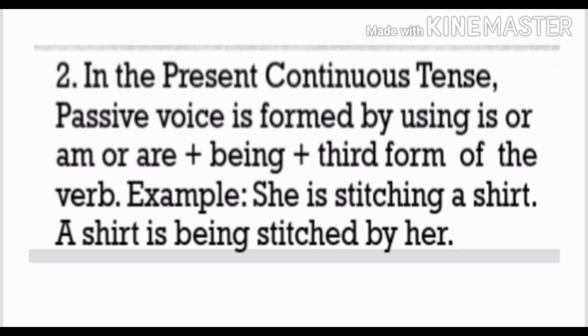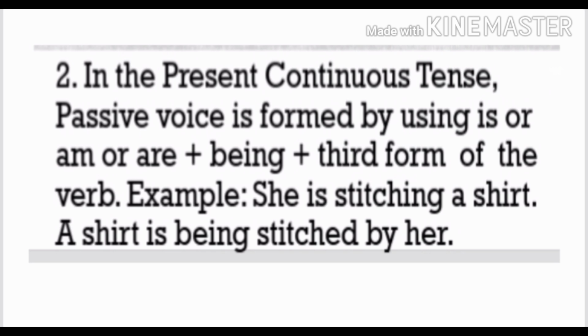In the present continuous tense, passive voice is formed by using is, am or are plus being plus third form of the verb. So the example is, she is stitching a shirt. So now when you change it to passive voice, a shirt is, according to the rule, is, am or are plus being, B-E-I-N-G, plus third form.